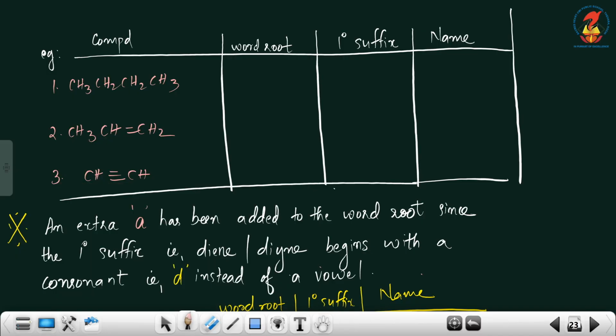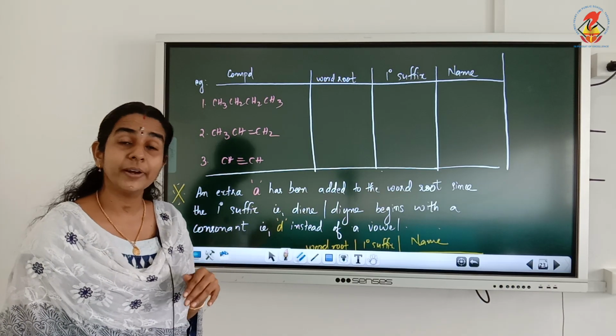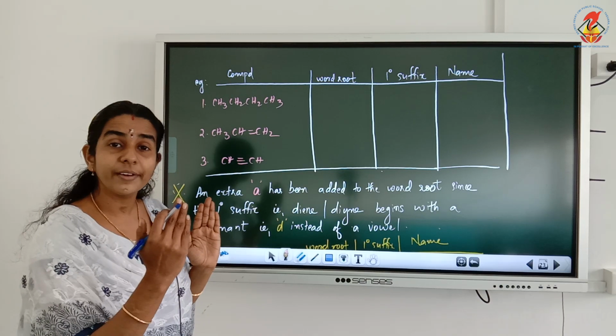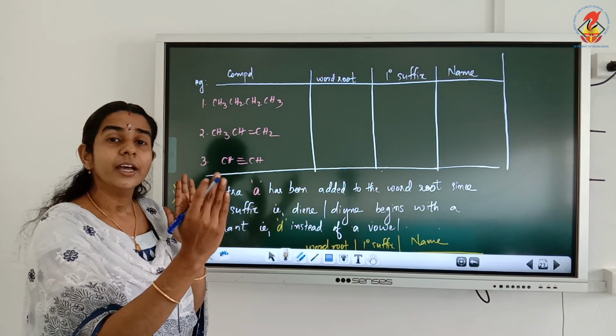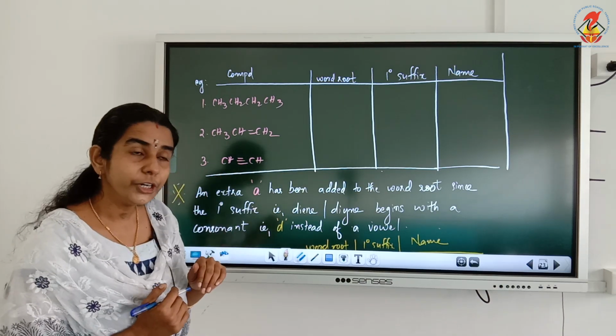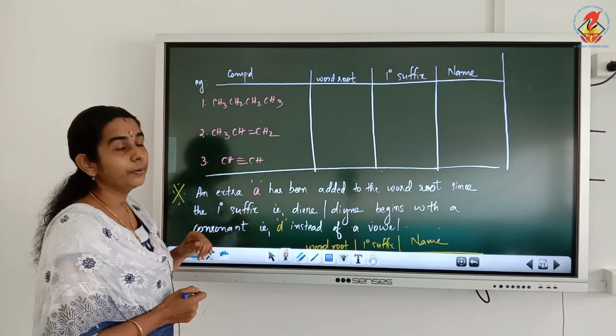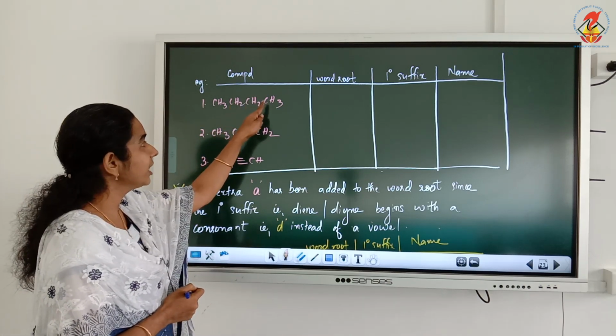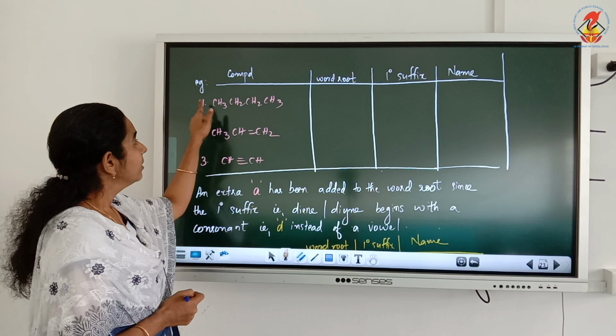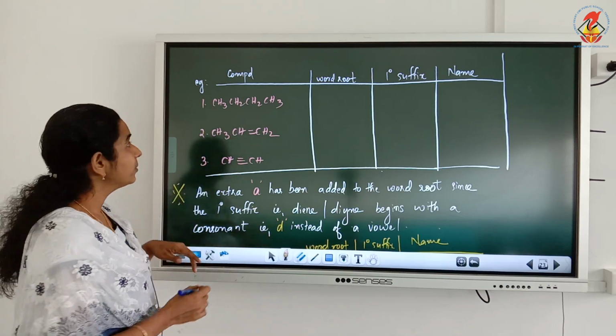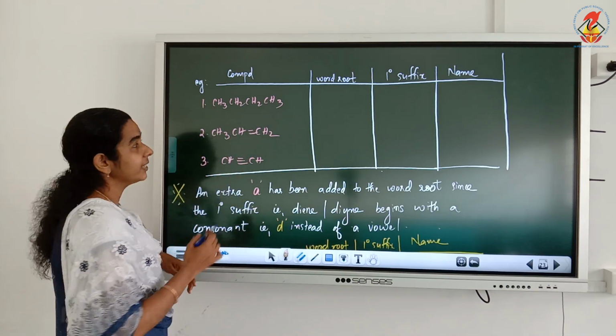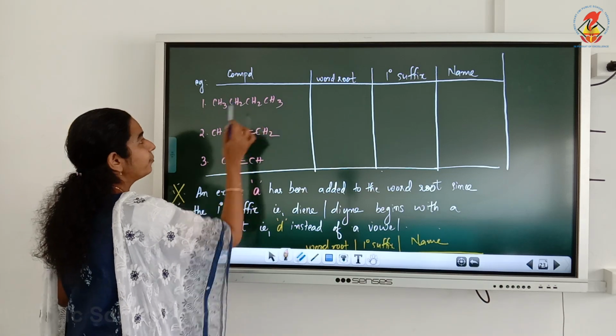We will do a few examples to understand the primary suffix and how we write it along with the word root. See the first compound given: CH3, CH2, CH2, CH3. How can we write the word root? What is the total number of carbon atoms here? 1, 2, 3, 4.